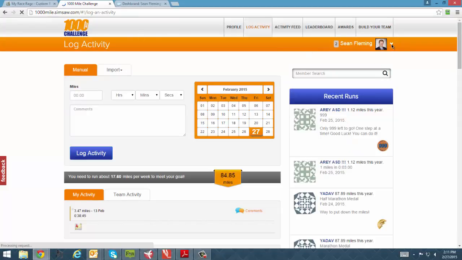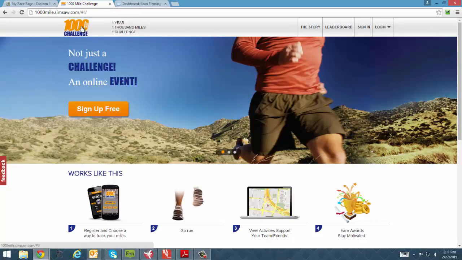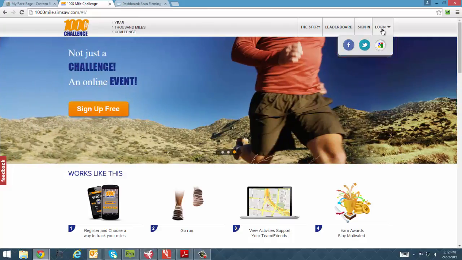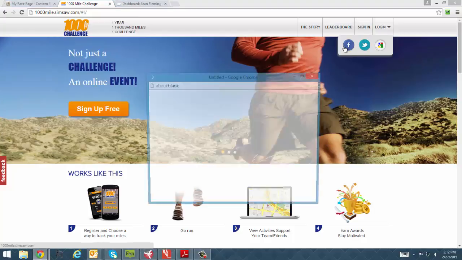So if I log out and go into the main page and go into login, these are the icons there. And what I want to do is I just want to make them all the same, and I want to make them the most used, the most recognized logos. So that was why I sent you that screenshot of the other ones. And I'm not sure that those are the most used, but let me log in again here